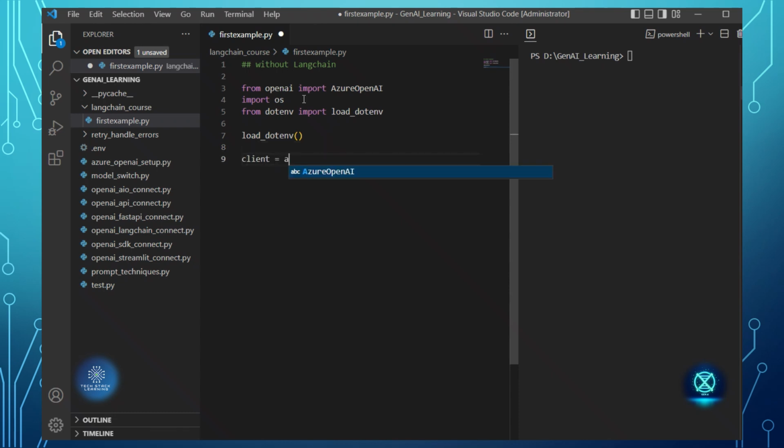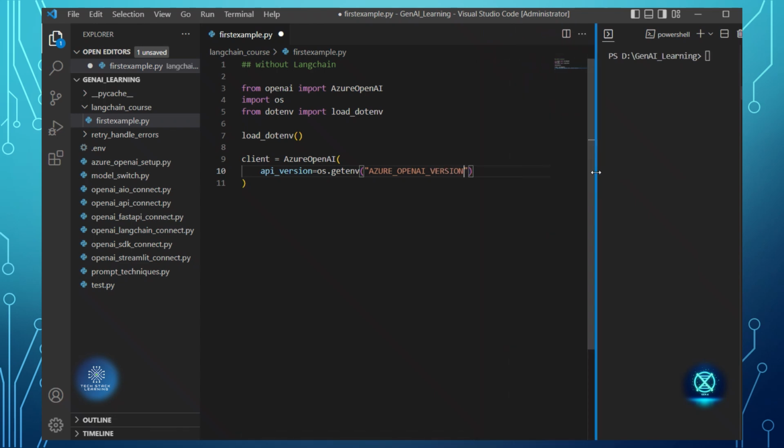Then I will declare AzureOpenAI. I'll put the API version equal to os dot getenv of, in all caps, the OpenAI version.